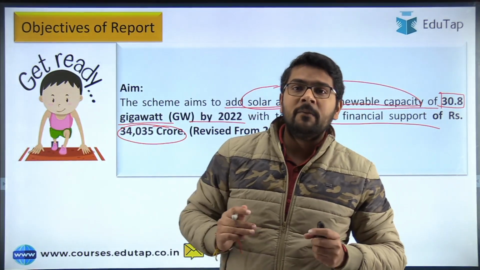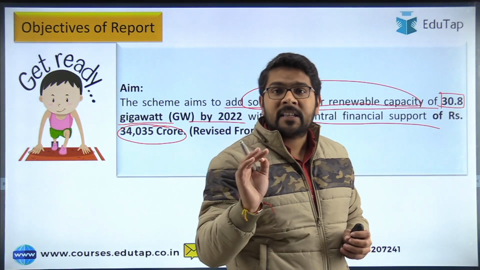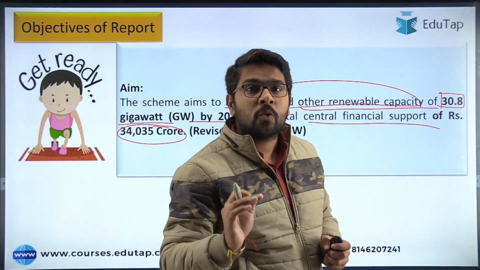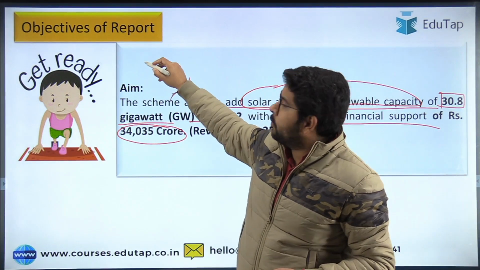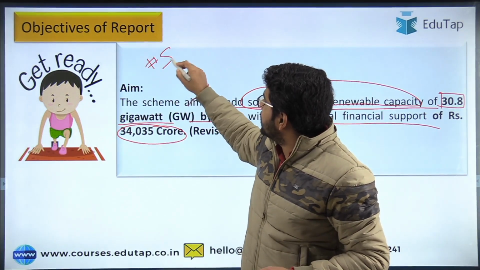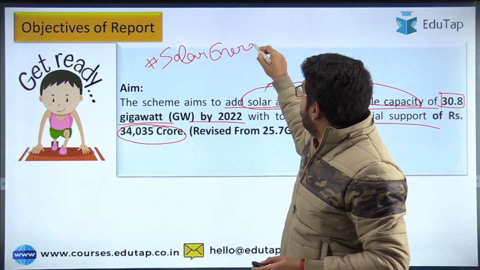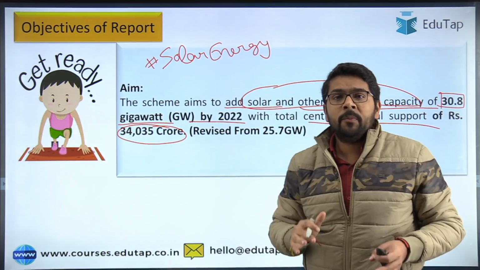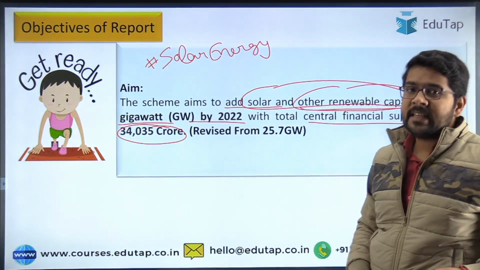If you observe, under this scheme the farmers will get the electricity that has been generated through solar or renewable sources. Though this scheme mostly deals with solar energy guys, in the government sources somewhere it is mentioned as other renewable energy as well.